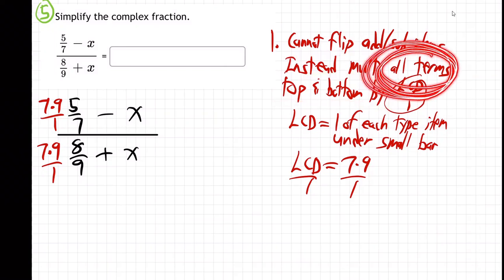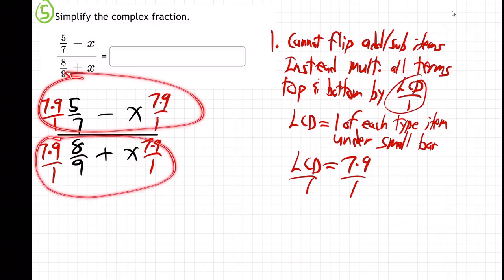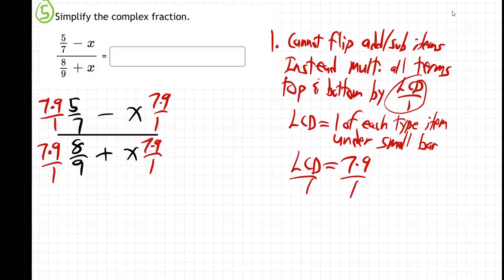Excellent. All. That's so important. So you've got to go 7 times 9 over 1 here and 7 times 9 over 1 there. I know it's tempting to forget that because you think, well, that's not a fraction. It's just this one's good. Well, it isn't our choice, right? Whatever we do to the top of a fraction, we must do to the bottom. Otherwise, you've changed it, and you can't change it. When we're done, it'll look different, but the value will be the same.